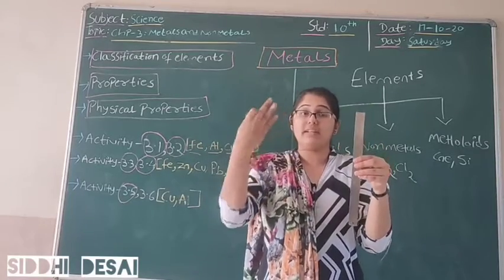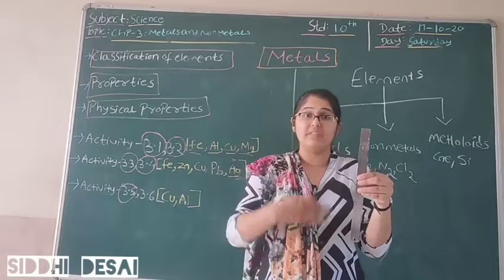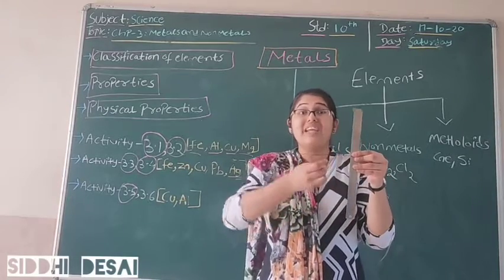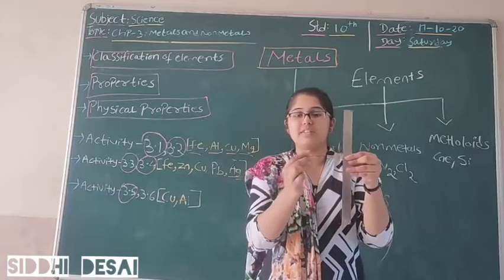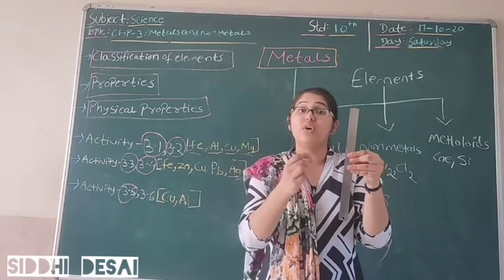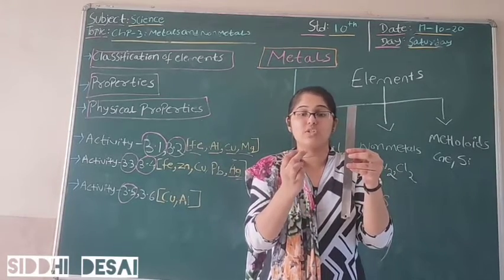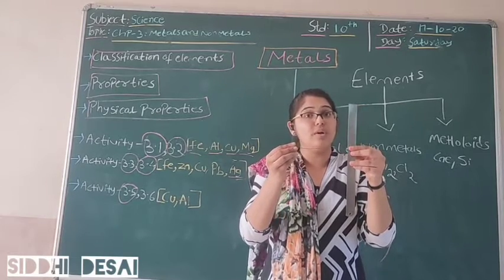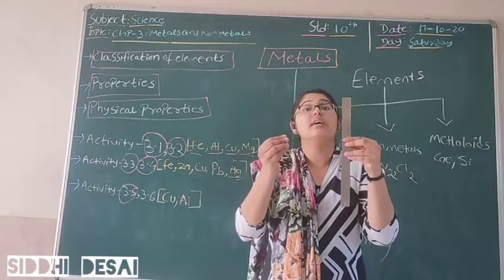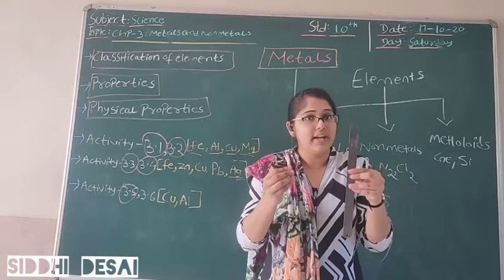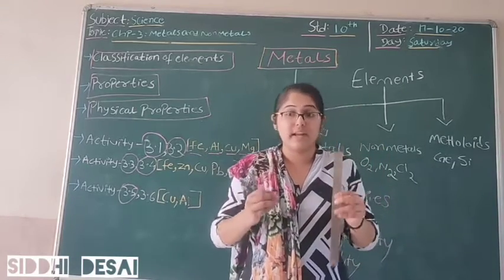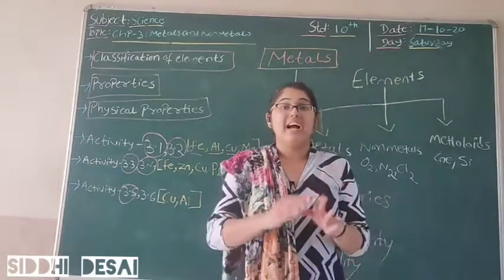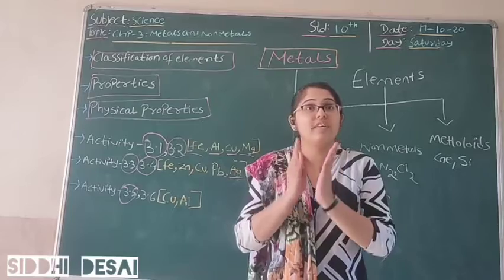As more and more heat is given and the temperature increases, you will see that slowly this rod will extend. For example, this is the rod. On heating, it will not melt so easily. It will extend slowly, and along with it the pin on the rod will also be displaced. That shows that metals are good conductors of heat.